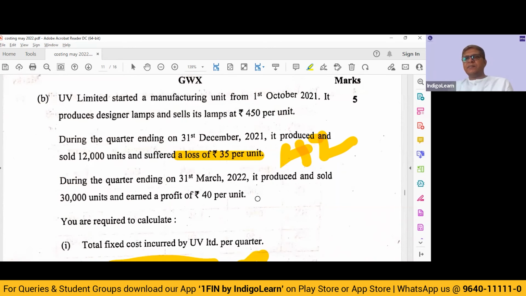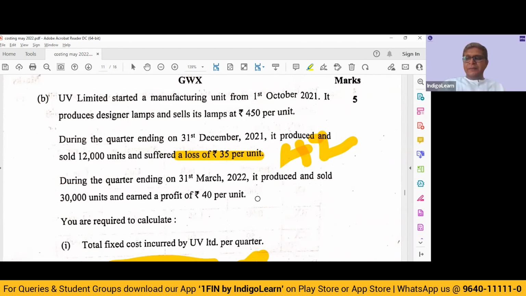Now, increase in profit is equal to increase in contribution because there is no change in fixed cost. So by increasing 18,000 units, our profit has increased by 16 lakh 20. So 16 lakh 20 by 18,000 will give us rupees per unit. That means the contribution per unit is 90. Once you have this in place, you take any quarter, find out the fixed cost.